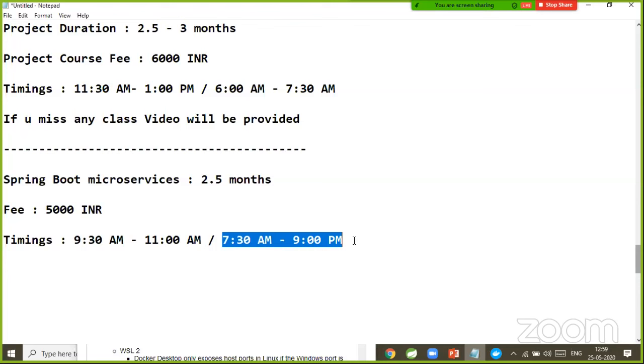Sir, evening batches are not available? Currently, as I told you, I am working for a company. My office timings are 2 p.m. to 11 p.m. That is the reason I cannot take classes in the evening. My morning schedules are available. Evening classes I cannot take because I am working in the company. Prakash, I hope you can understand.